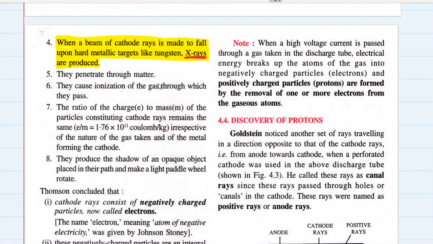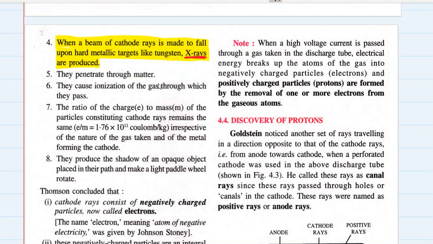X-rays are some special rays which can penetrate through opaque objects like the human body, but they cannot penetrate through hard objects like metals. Certain opaque objects like our skin and muscles, they can penetrate through, but they cannot penetrate through bones. And that's why X-rays are used for photographing our bones to detect if there is any fracture in our bones, right? So how are X-rays produced?